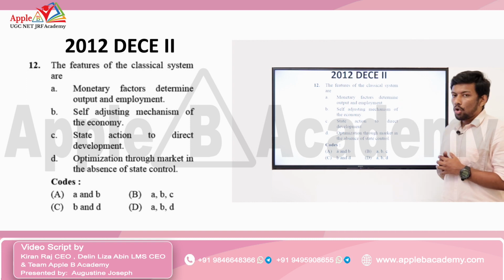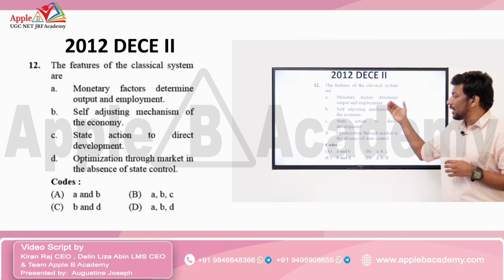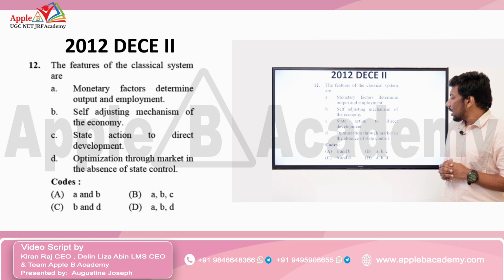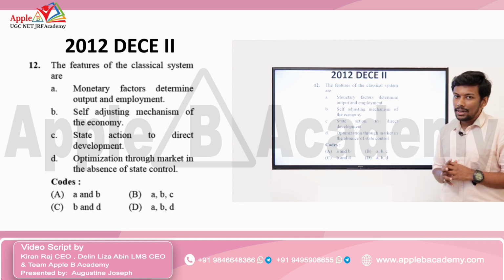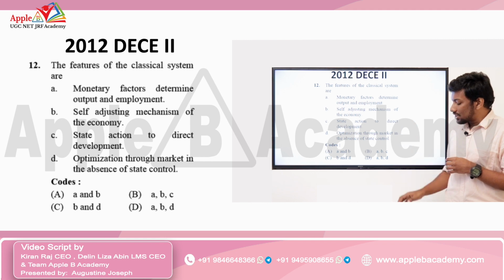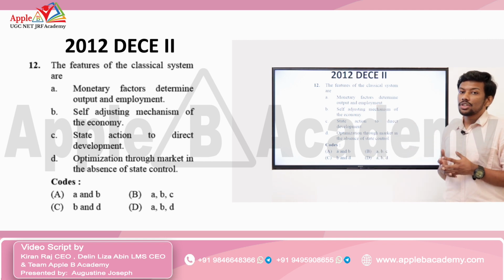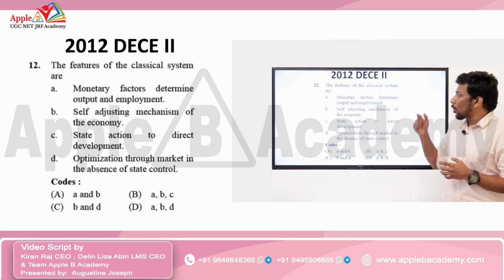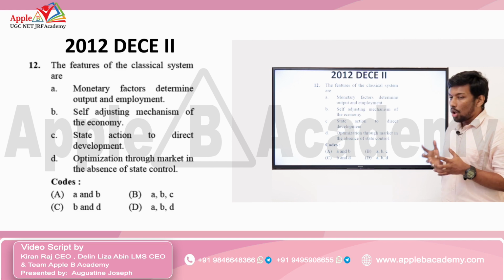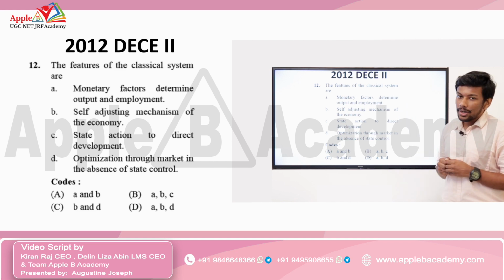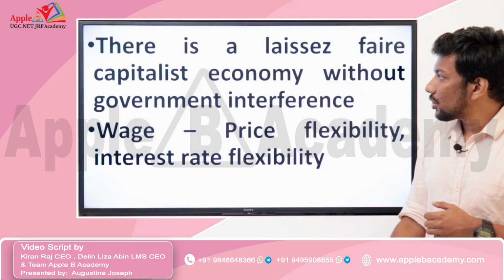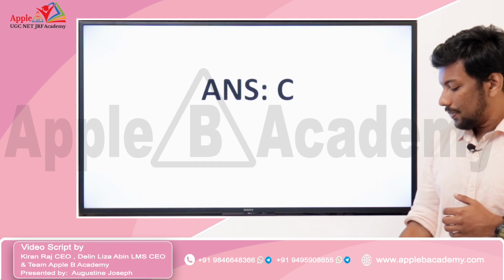So out of 4 options, only 2 are correct. Option B and option D are correct. So the correct option is option C, that is B and D. B and D are the features of classical system, and option A and C are not correct. So the correct answer to this question is option C.